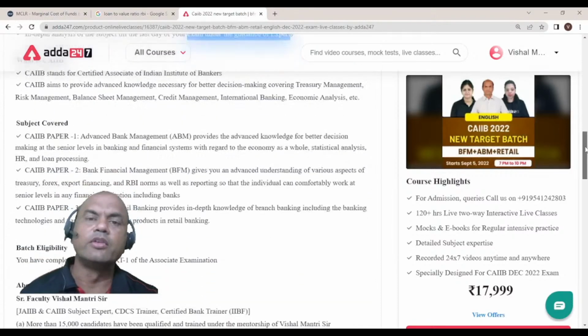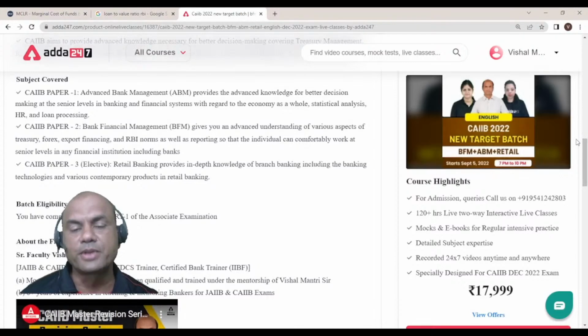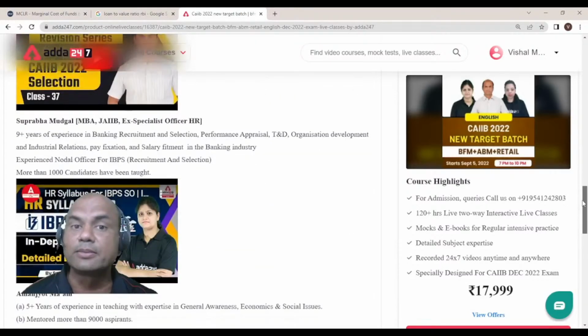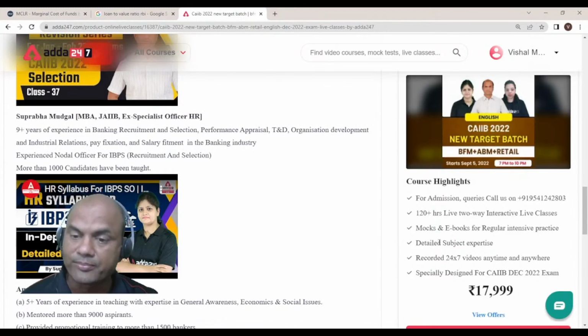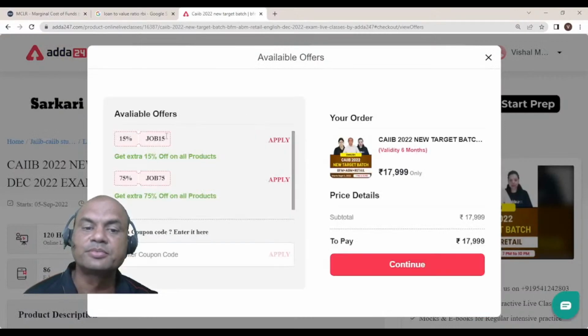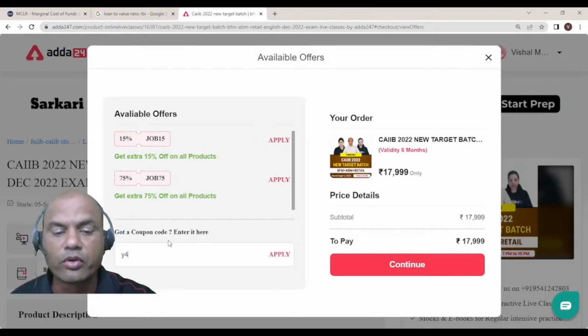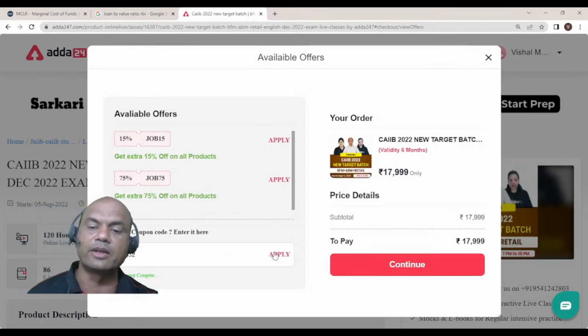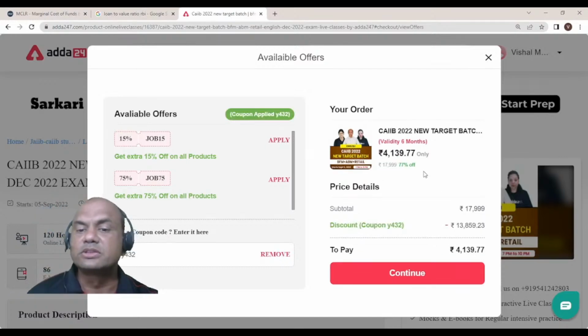The SLR cannot be less than dash percentage of NDTL. So what is the rule? What can be the minimum SLR? What can be the maximum SLR? Maximum SLR everyone knows. That is 40%. Yesterday only we had covered it, right? 40% is the maximum. But what about minimum?